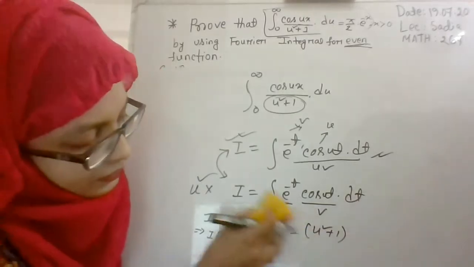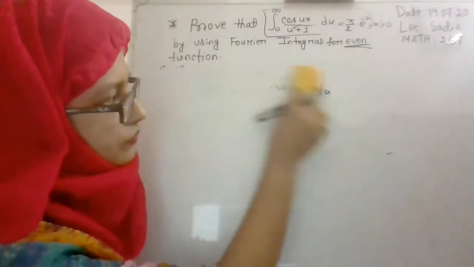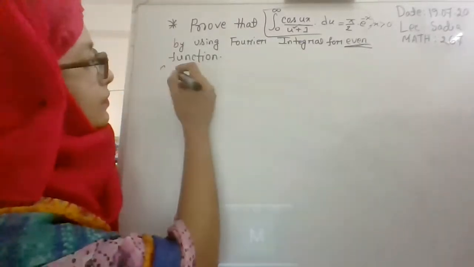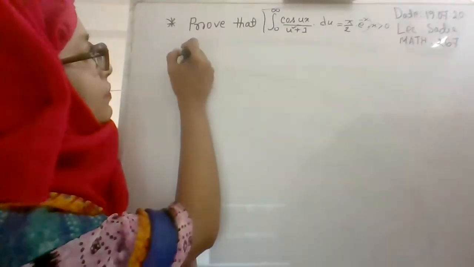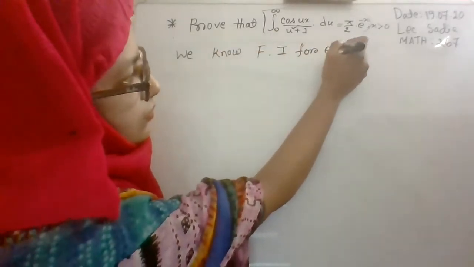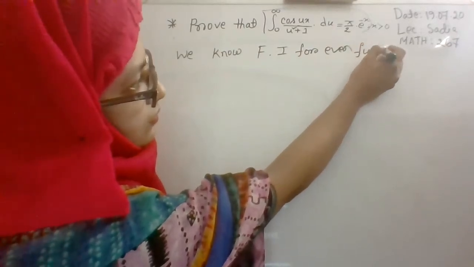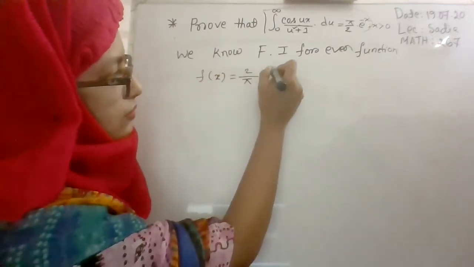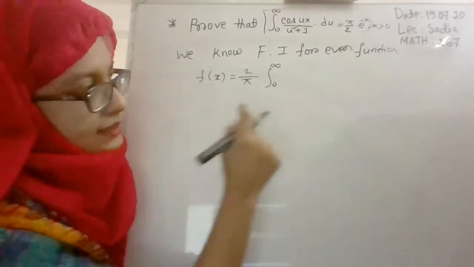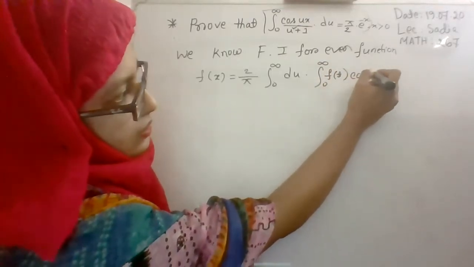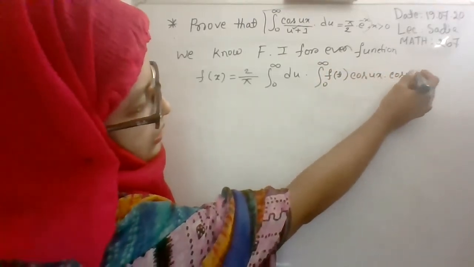Now we will go for the proof. Can anyone say what is the Fourier integral for even function? 2 by pi, 0 to infinity du, 0 to infinity f of t, cos ux, cos ut into dt, right?